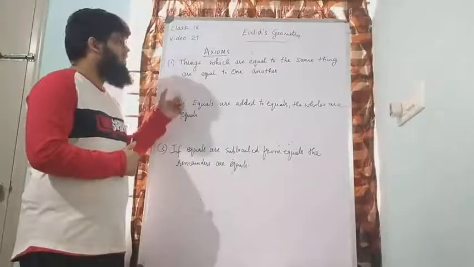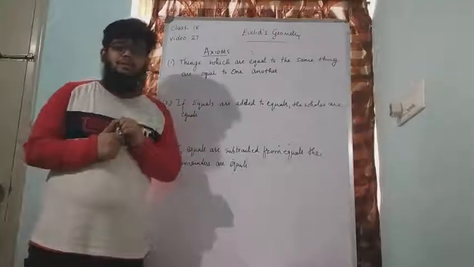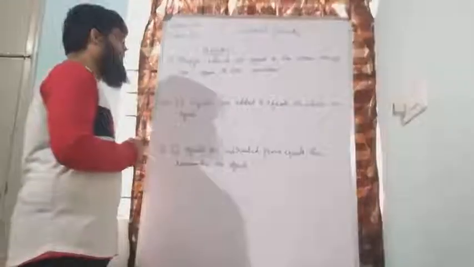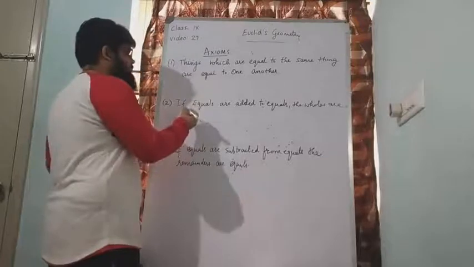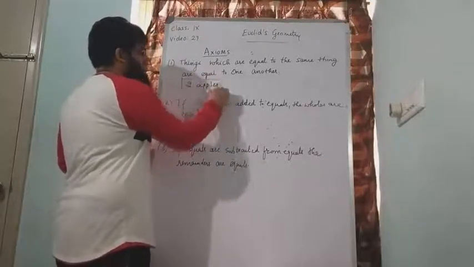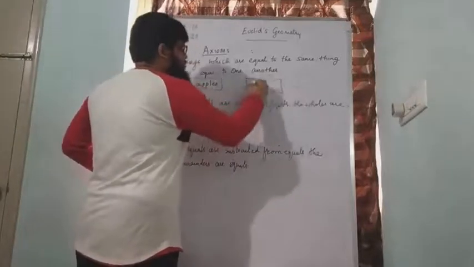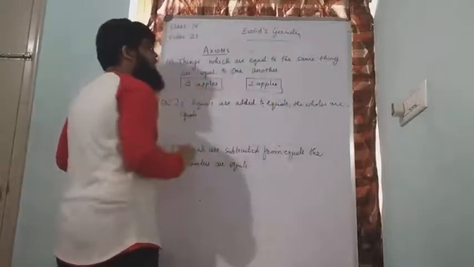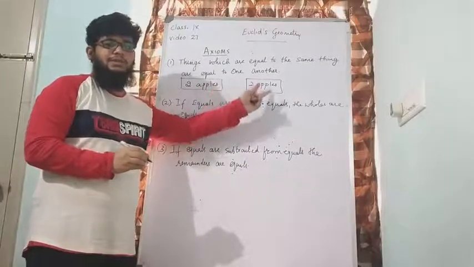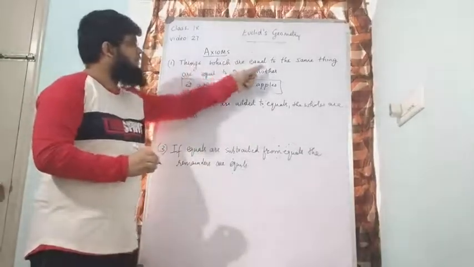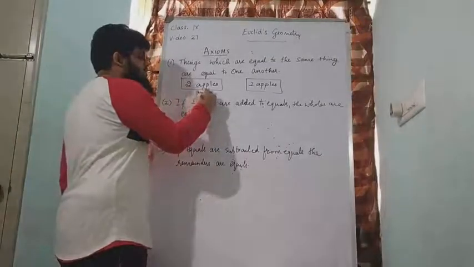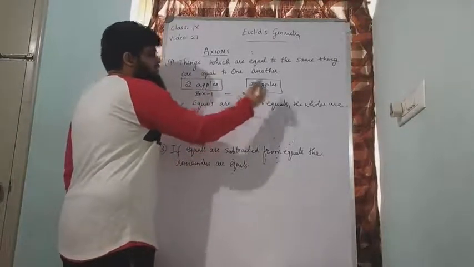Axiom number 1 is things which are equal to the same thing are equal to one another. I will try to prove it mathematically first to understand. Example, let us suppose I have two apples in one box and I have another box in which also I have two apples. Now these are two things. Two things are two boxes. In two boxes I have two apples and two apples. So things which are equal to the same thing are equal to one another. That means can I say that box number 1 is equal to box number 2?